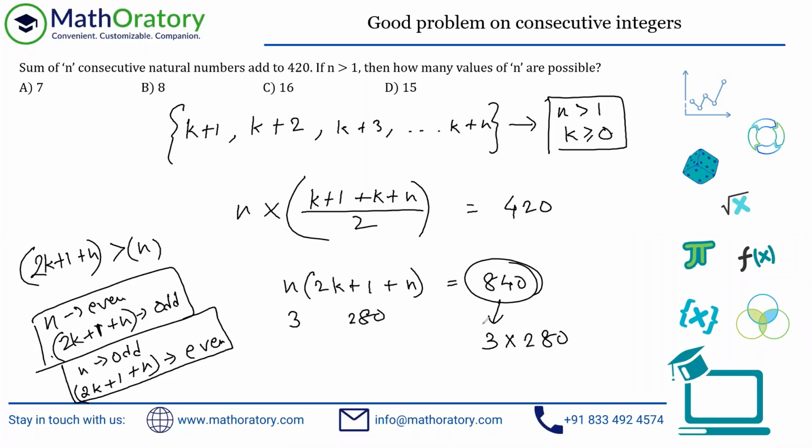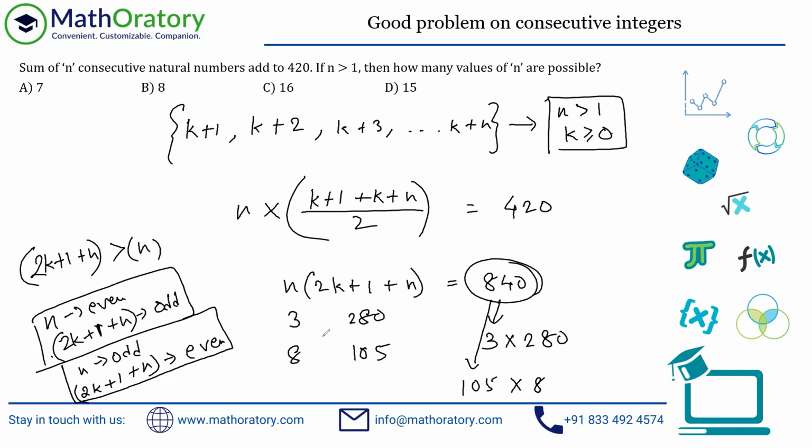On the other hand, if I take the odd factor to be something like 15, I need to multiply by 56 to give us 840. I didn't take a good example, by the way. Let me consider, this is 280, so I'm just trying to extract from here. 3 into 7, okay, let me extract 105. If I extract 105, I'm left with 8. Notice that 105 is the odd one, and I need to have one of these two odd. That is very important here. So if I extract 105 and 8, 105 will go here and 8 will go here.